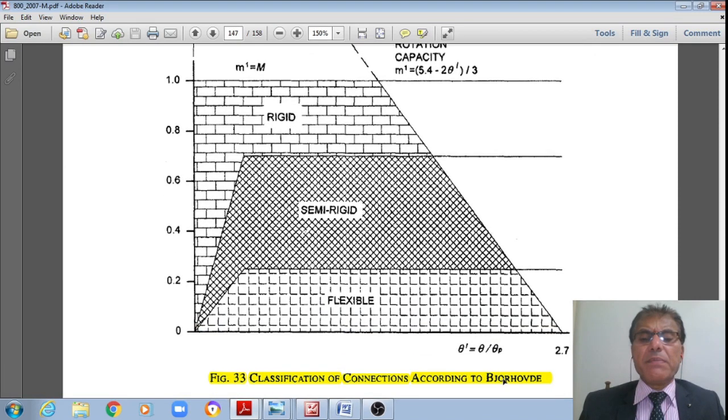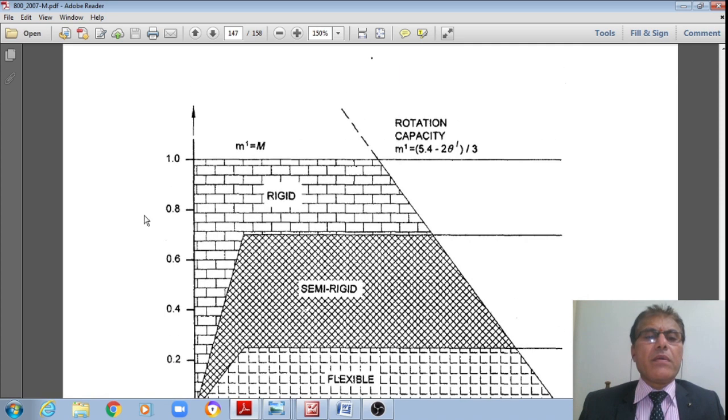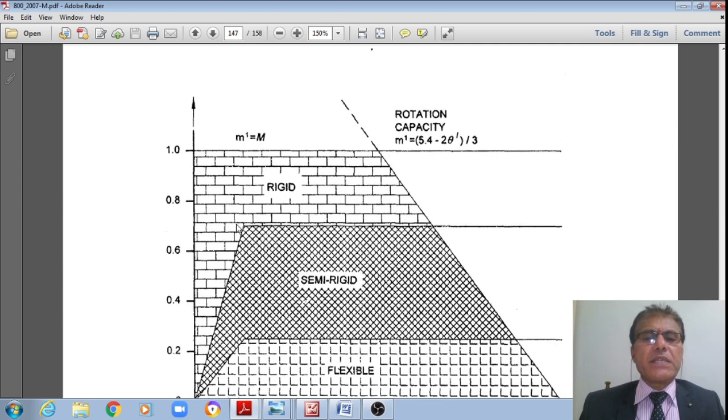Let us see this schematically as per Zohode. Here we have the non-dimensional movement parameter m prime as well as the non-dimensional rotational parameter. If the non-dimensional movement parameter is up to about 25%, then they are called flexible connections. If it is between 25 and approximately 70%, then they are referred to as semi-rigid connections, and if it is greater than 70% and less than 100%, then they are called rigid connections.